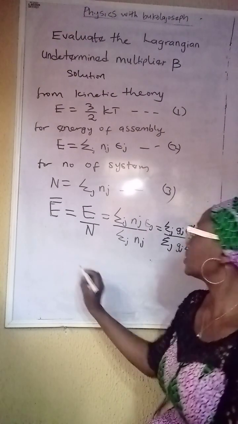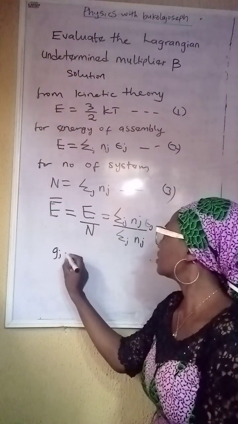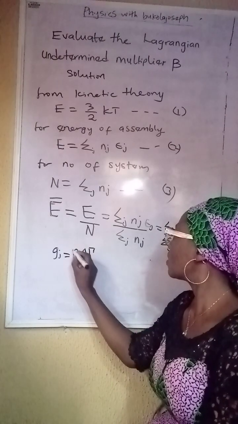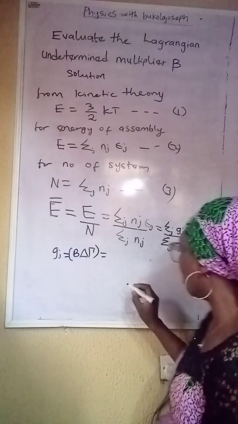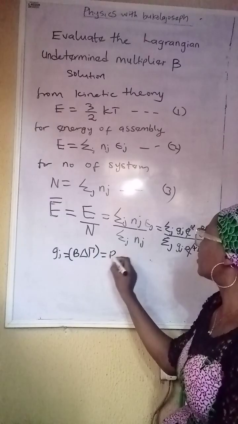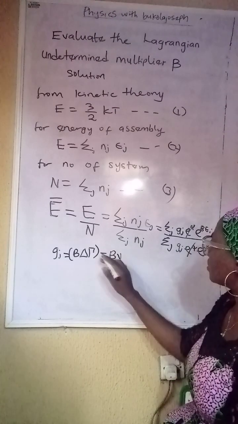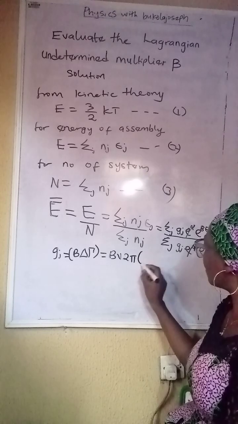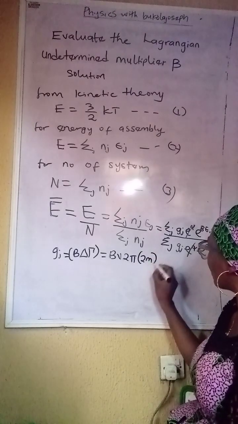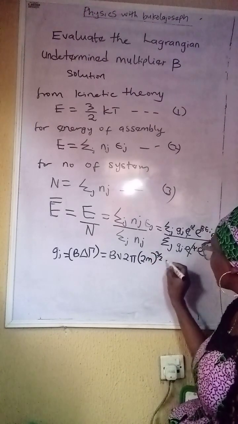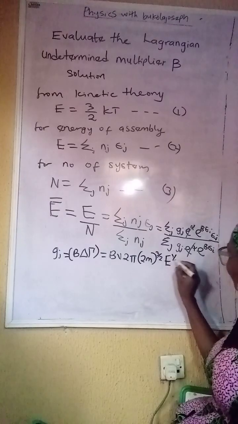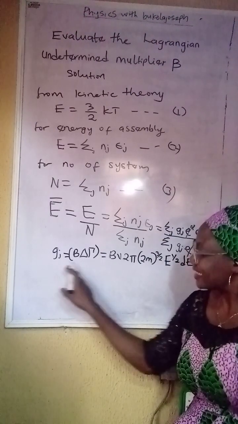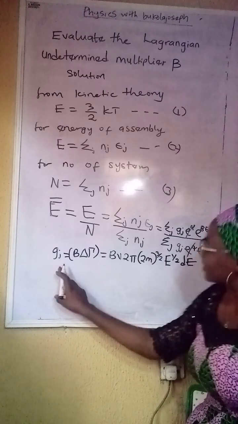So we have Gj is equal to B the tall, which is equal to BV 2 pi 2m raised to power 3 over 2 E raised to power half dE. This is Gj.